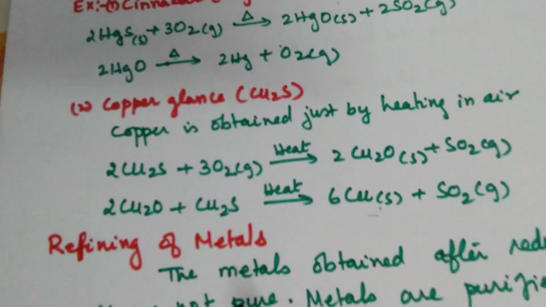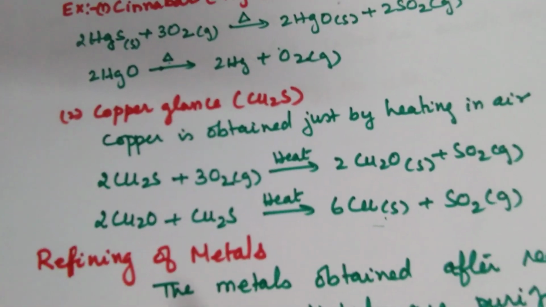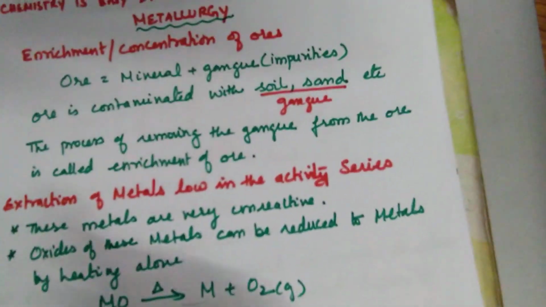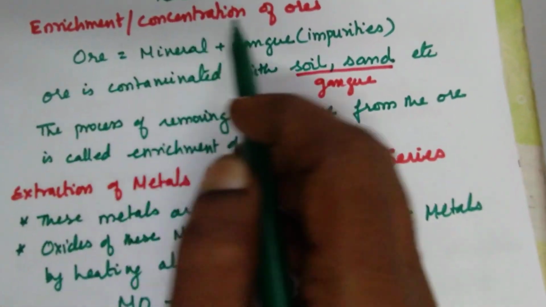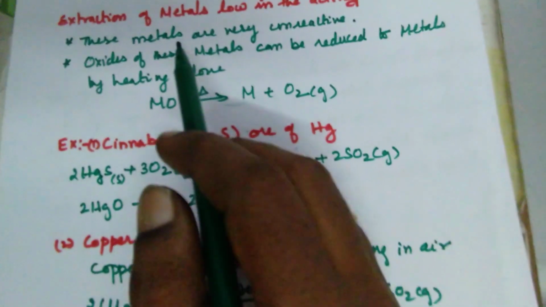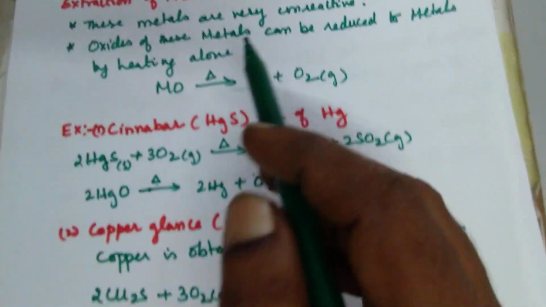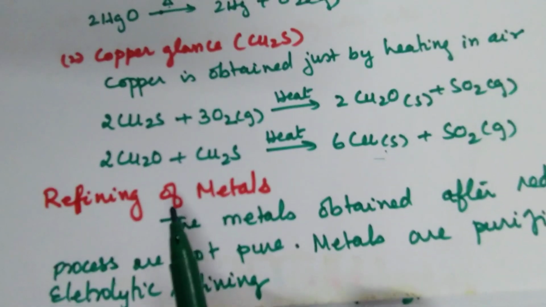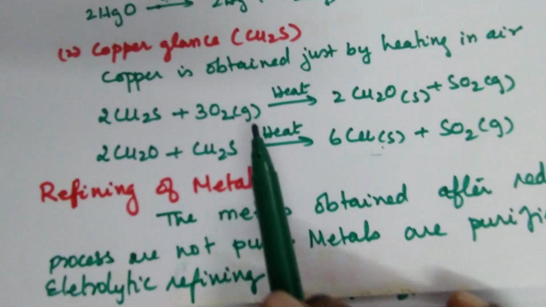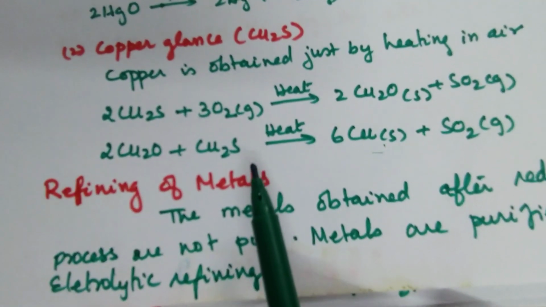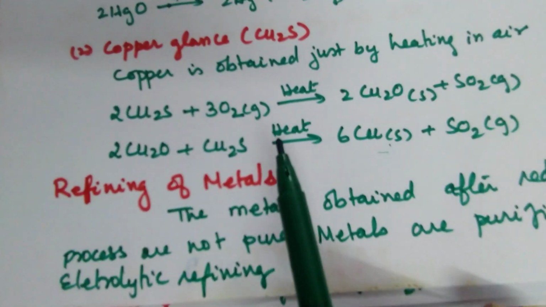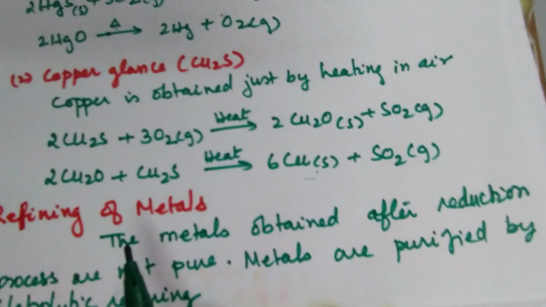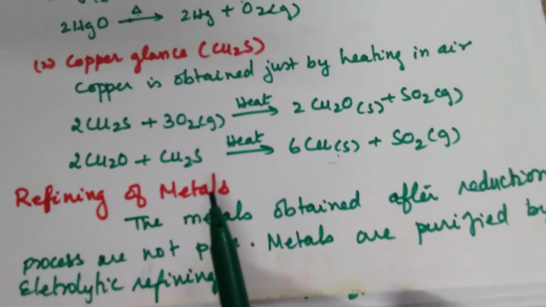Then what is the next step? See, in any extraction there are three steps. First step is concentration of the ore. Next step is extraction of the metal. And the last step is refining of the metals. We want to purify the metal. Whatever metal we have got, it may be 95 to 98% pure. I want to make it 100% pure. That is called refining of metal.